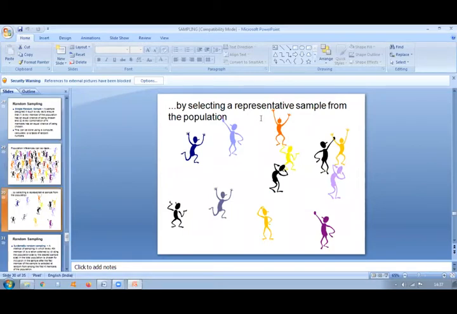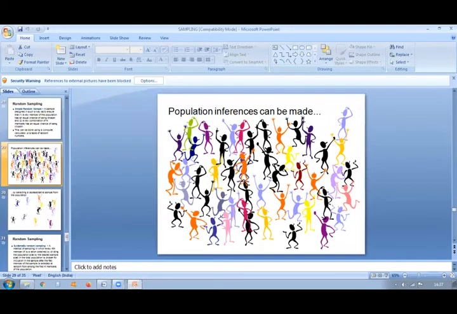By selecting a representative sample from the population, see, you have blacks, you have yellow, pink, indigo, blue. On this we have selected from this population.